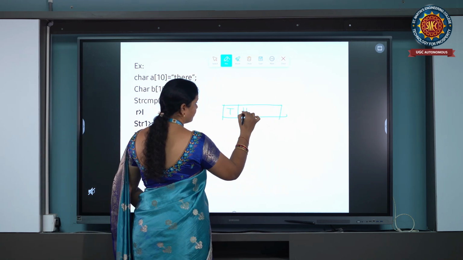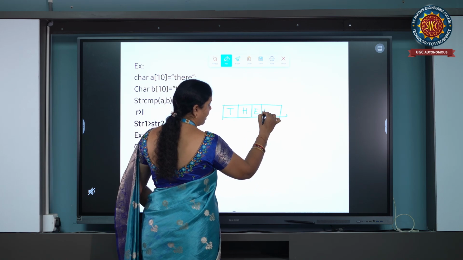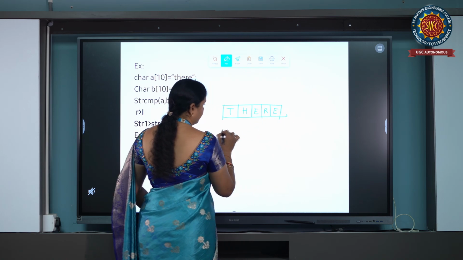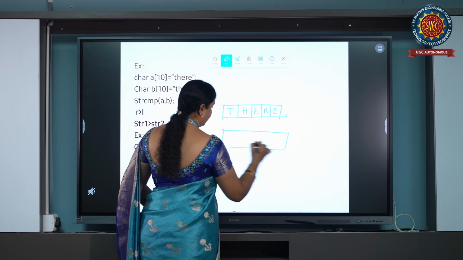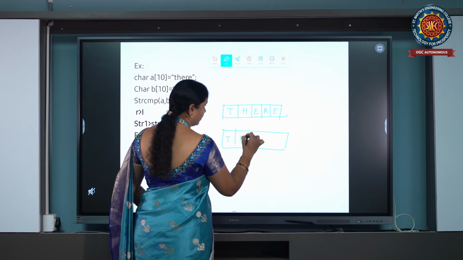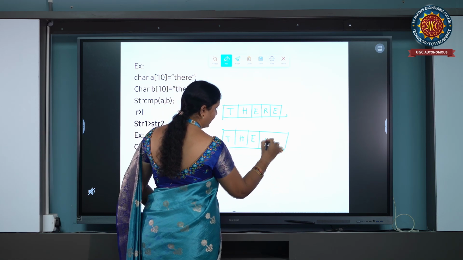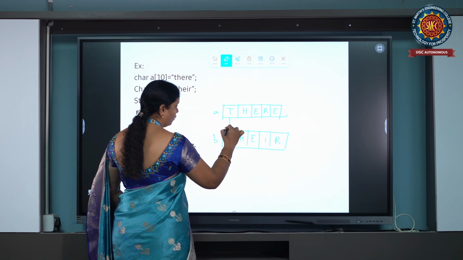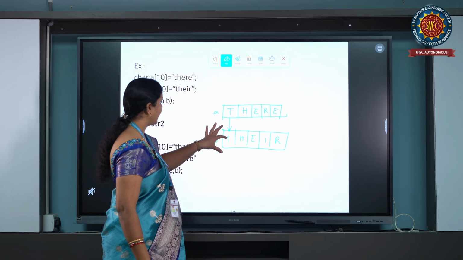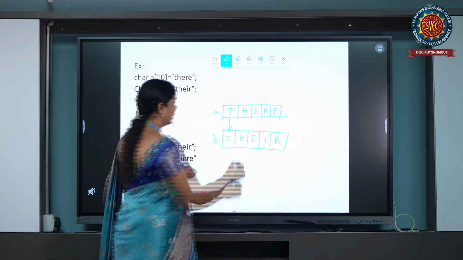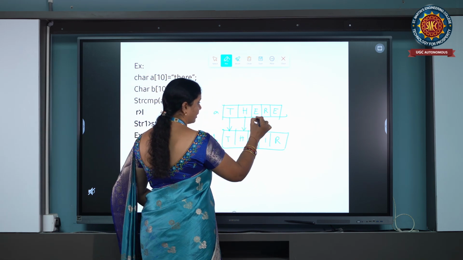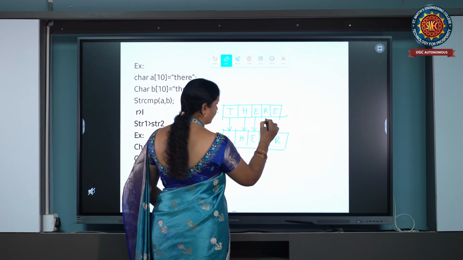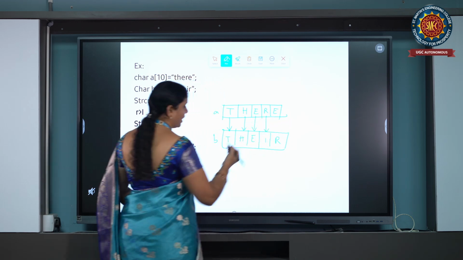T, H, E, R, E. Second one is T, H, E, I, R. This is there and this is their. These two, it compares character by character. Both characters are equal. Here also both characters are equal. Here also both characters are equal. Here both are non-matching characters.